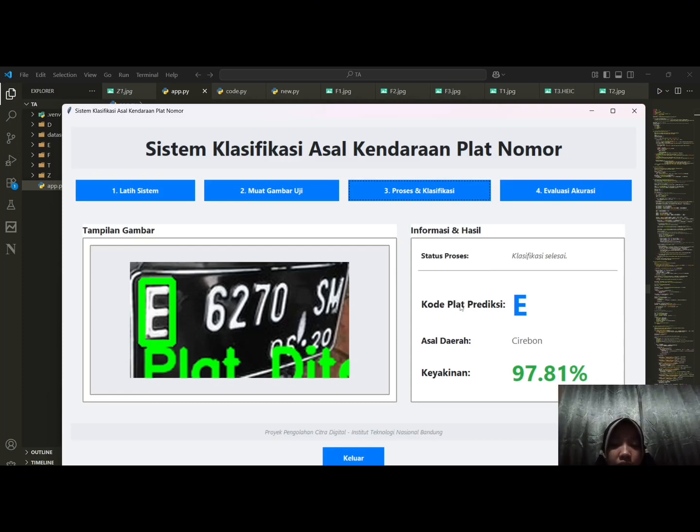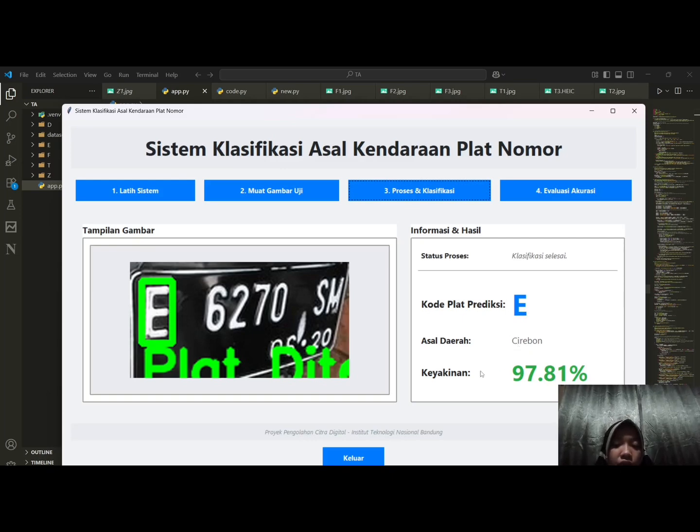Next, predicted plate code: the detected letter on the license plate, for example E. Origin region: the region that corresponds to the predicted plate code, for example E for Cirebon.